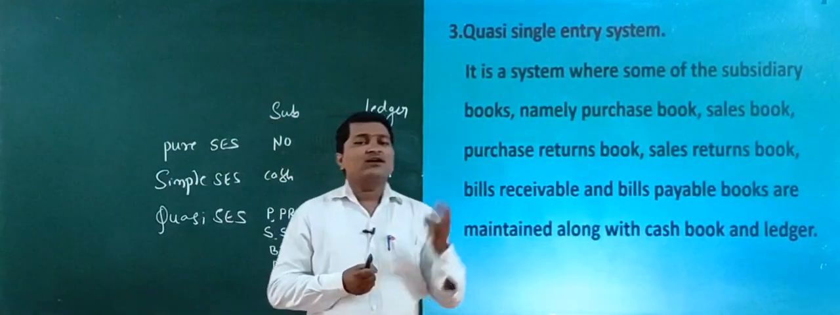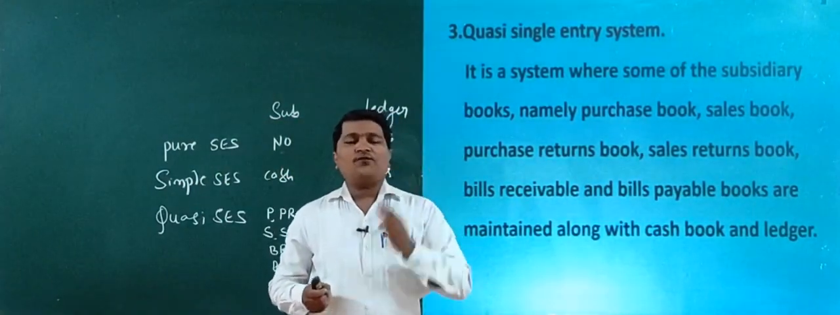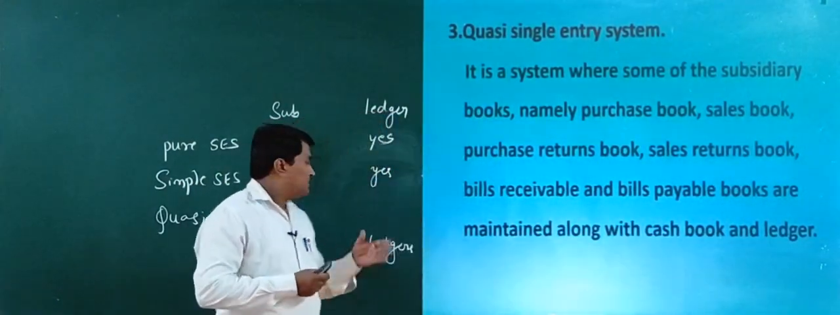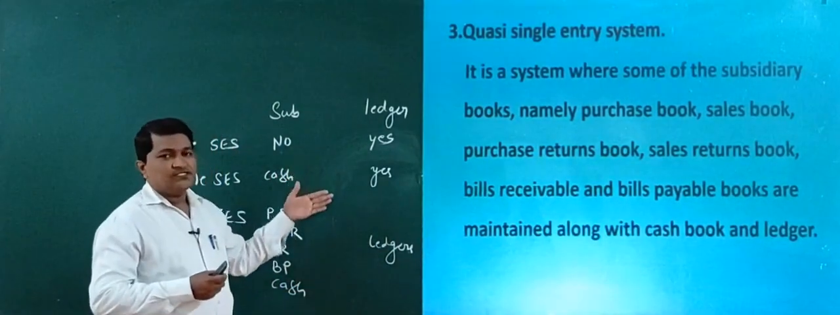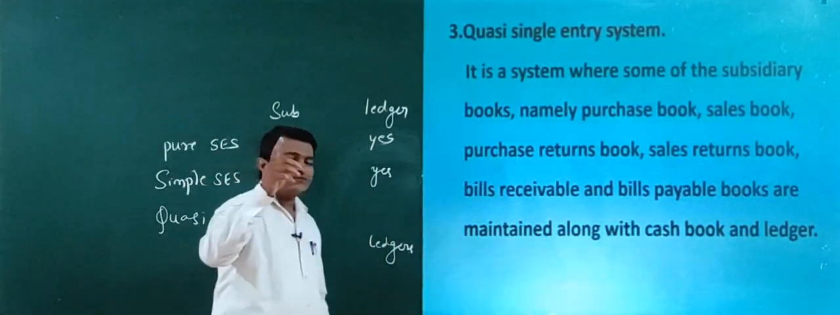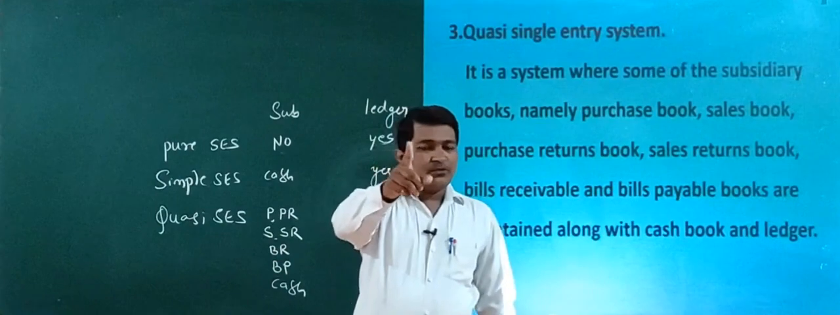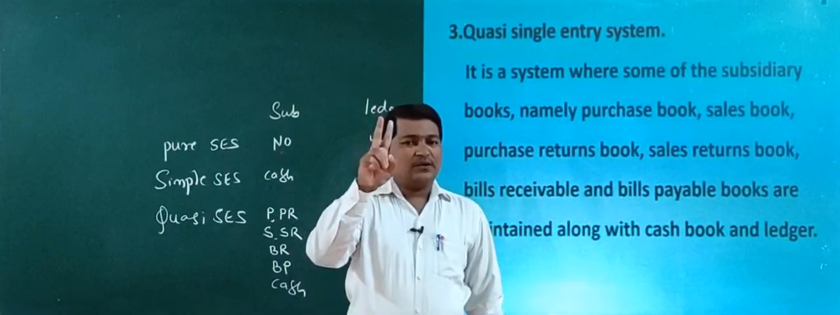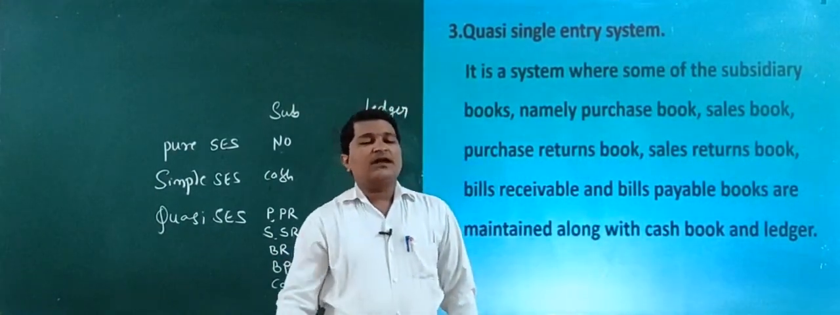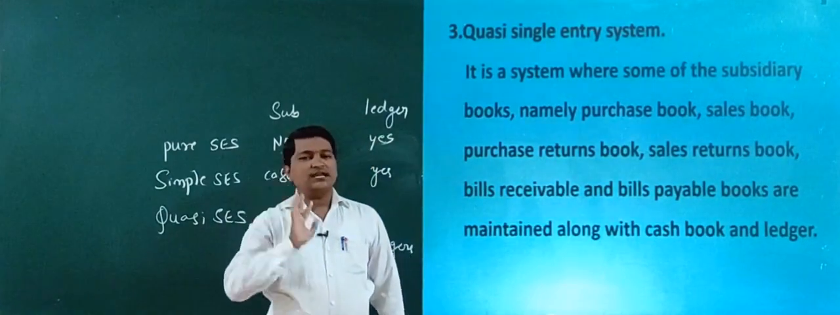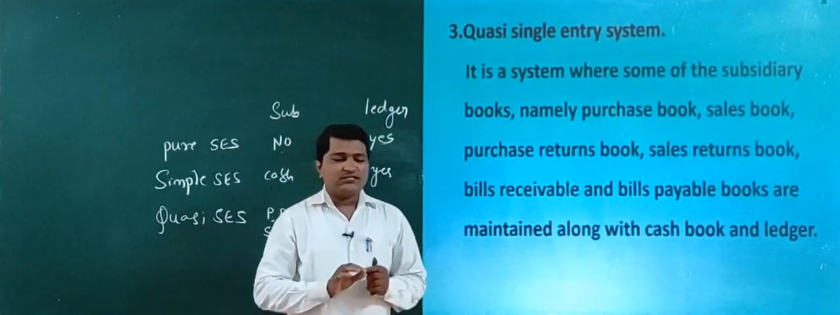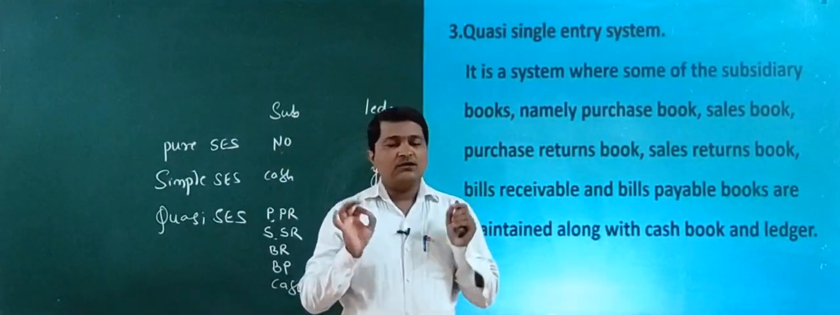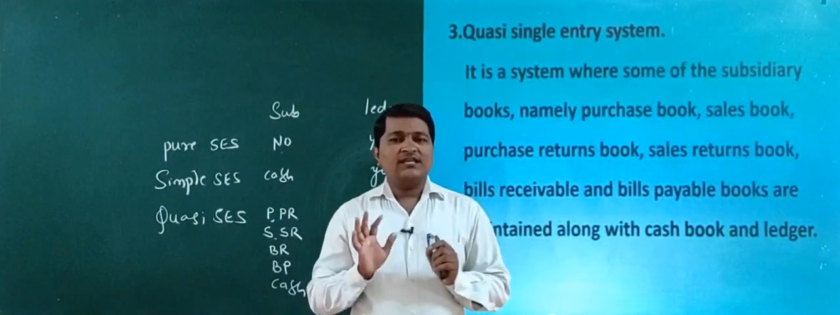So these are the important types of single entry system. So what are the types of single entry system? First one is pure single entry system, second one is simple single entry system, and third one is quasi single entry system. So these are the three most important types of single entry system.